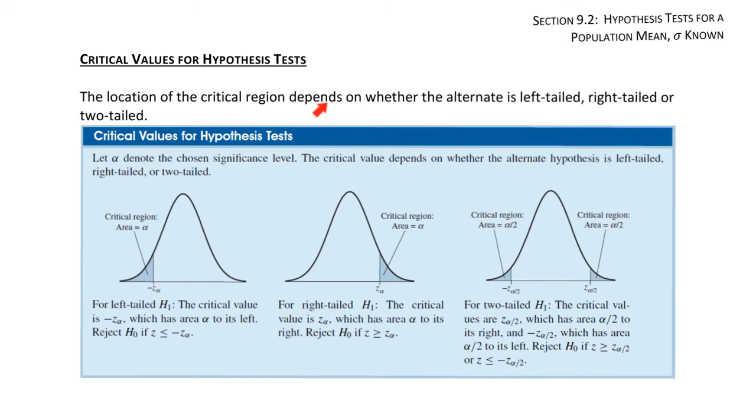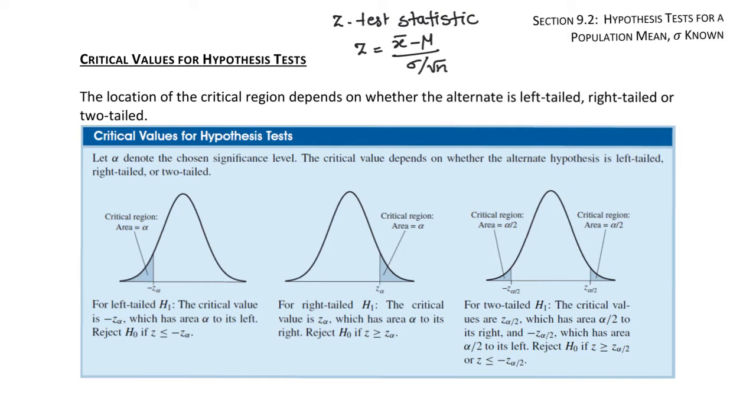The location of the critical region depends on whether the alternate is left tail, right tail or two tail. For the critical value of the hypothesis test, you can see that this is a left tail test. The critical value is negative z alpha, which has the area alpha on the left. So we will reject the null hypothesis if z is less than or equal to negative z alpha. Remember, z is the test statistic and the formula is x bar minus mu divided by sigma over square root of n.